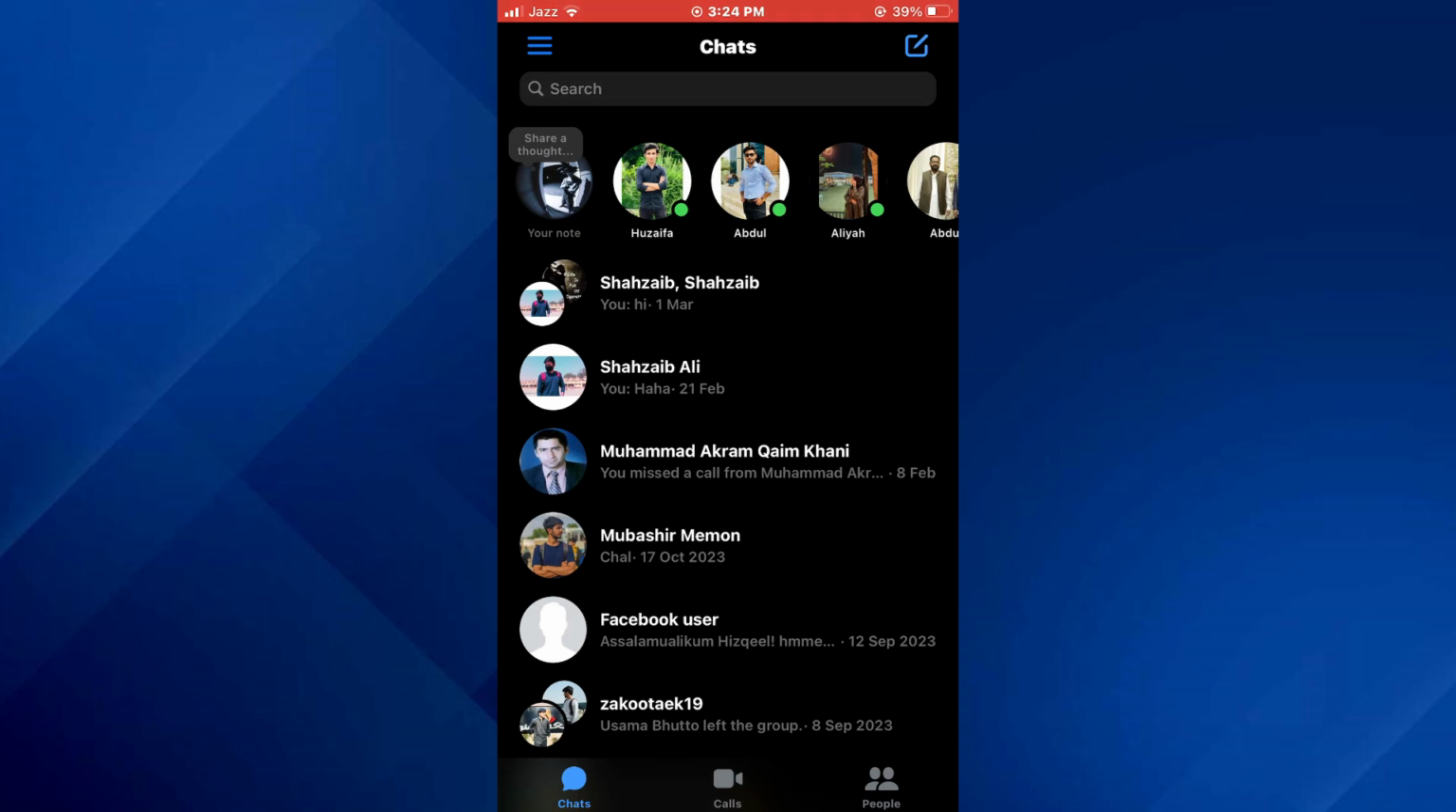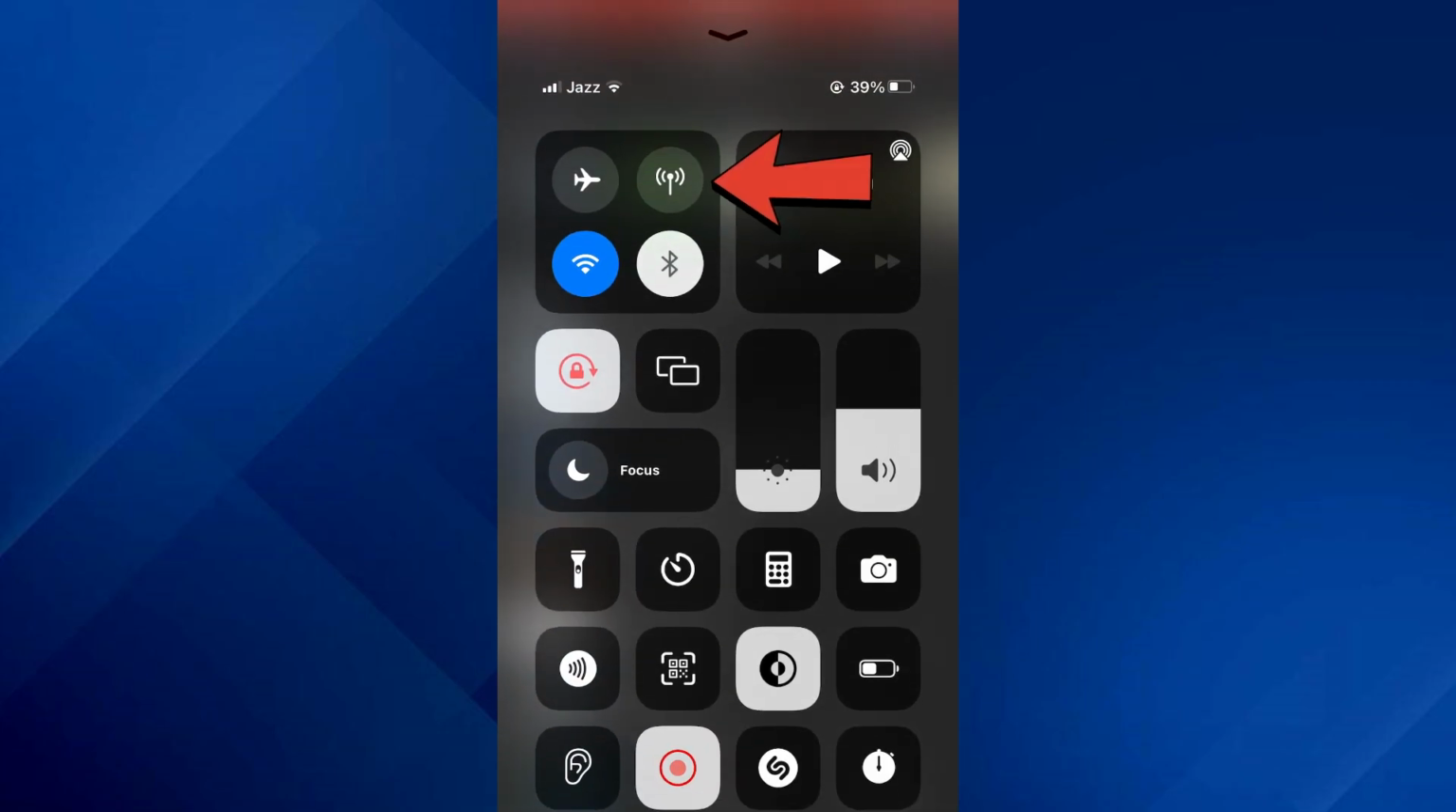First of all, open the Messenger app on your mobile device. The most basic problem related to sound problems is bad internet connection. So make sure that you have a stable connection before contacting that person. You can also open your device's control center and try switching over to your mobile data as it is more